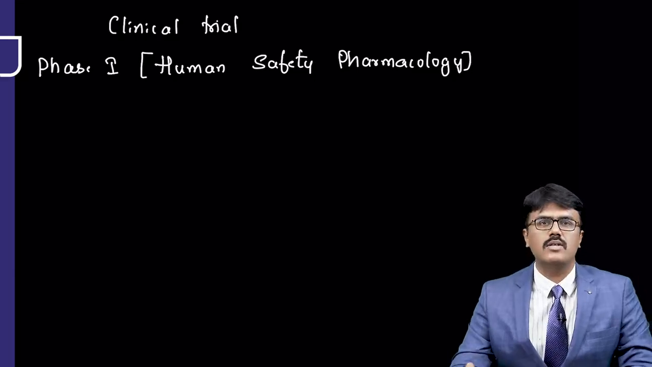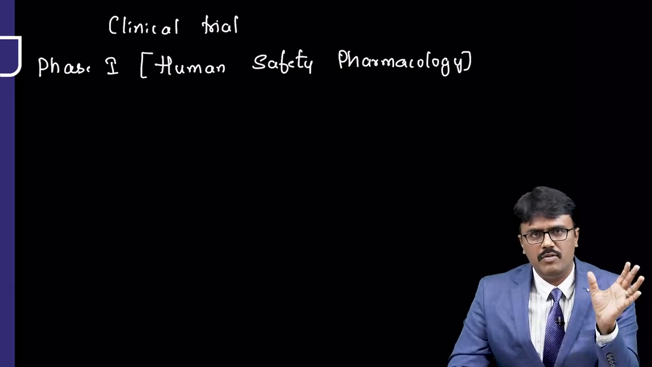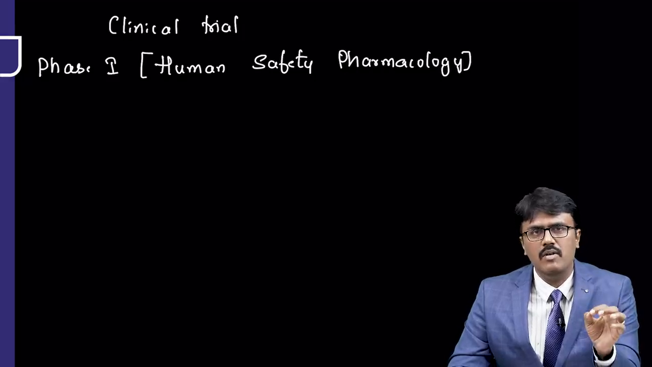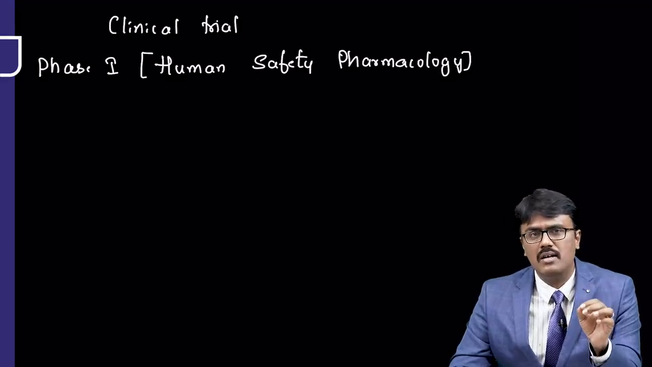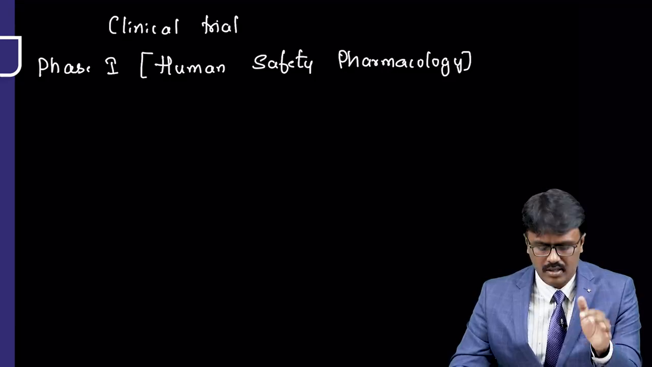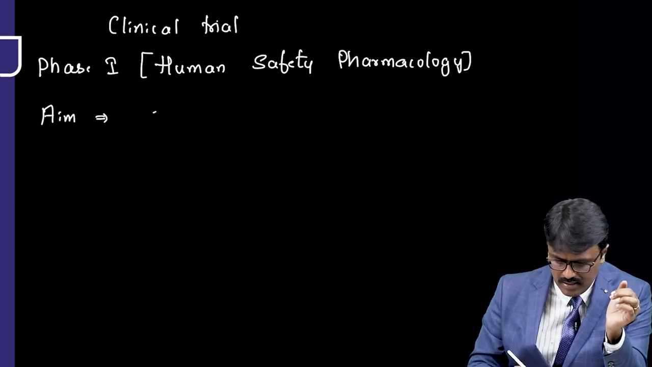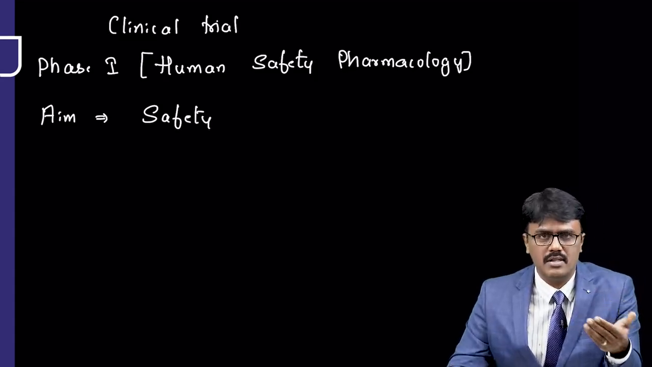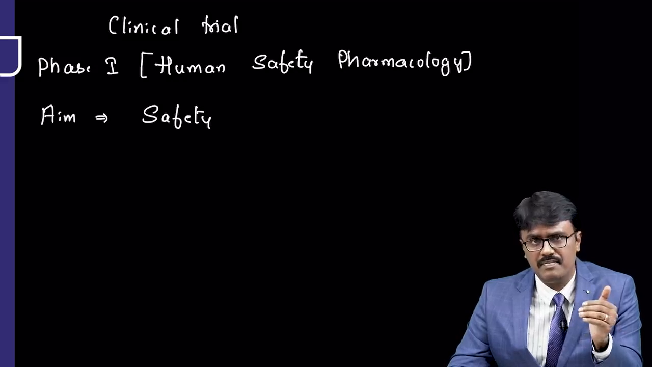So phase 1 is also called by another name, that is human safety pharmacology. Now you know that we found out the source, we did the animal study, and we have a drug. But the only worry we have currently about giving it to a human is what if it causes adverse effects. So the major aim of the phase 1 trial is to check for safety. When I give the drug, the patient may have an adverse effect, or he may suddenly die because of arrhythmia. So the first thing I want to check is safety.